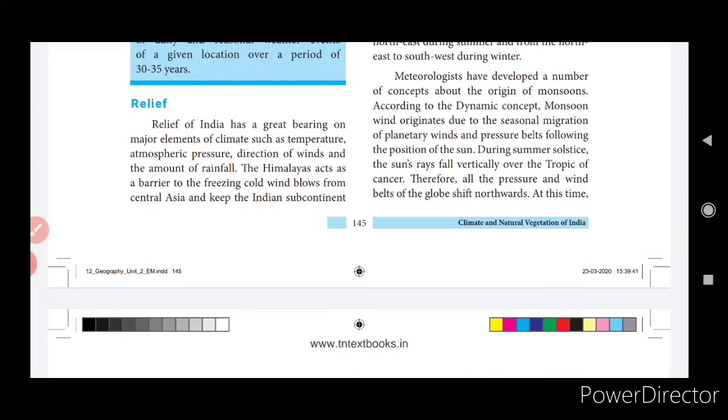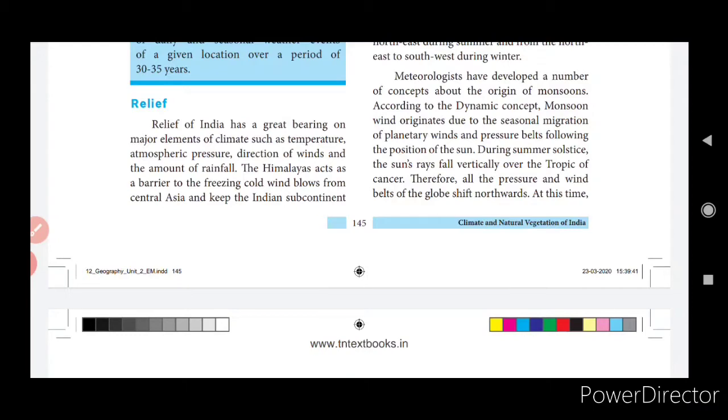Now coming to the second last point, that is relief. From the word itself we can understand, relief of India has a great bearing on major elements of climate such as temperature, atmospheric pressure, direction of winds and the amount of rainfall.